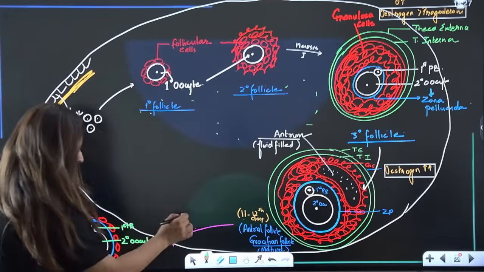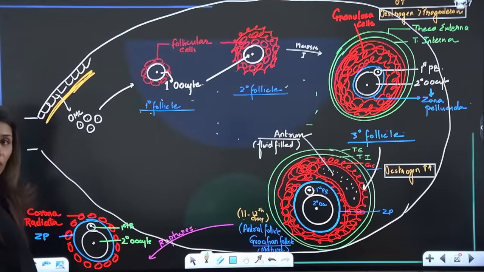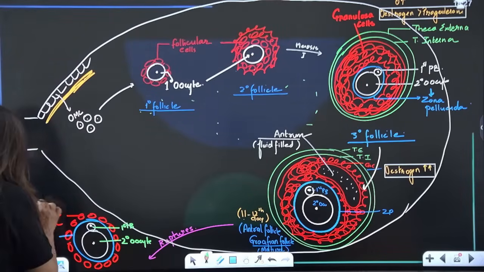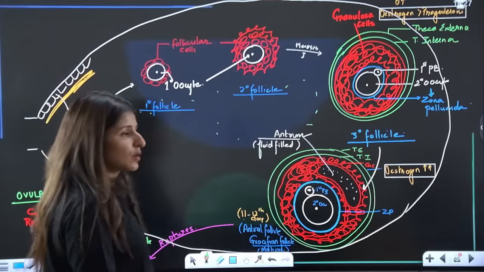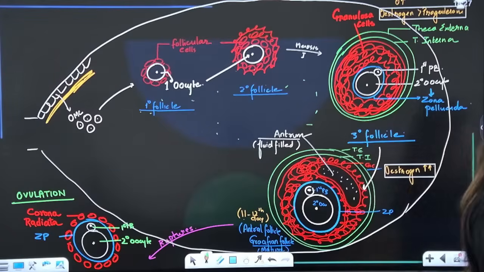So this Graafian follicle ruptures and they all come out of the ovarian surface. Now this process is known as ovulation. Please tell me these points are clear. This is called ovulation. Yes, guys, are we clear? Yes, please.